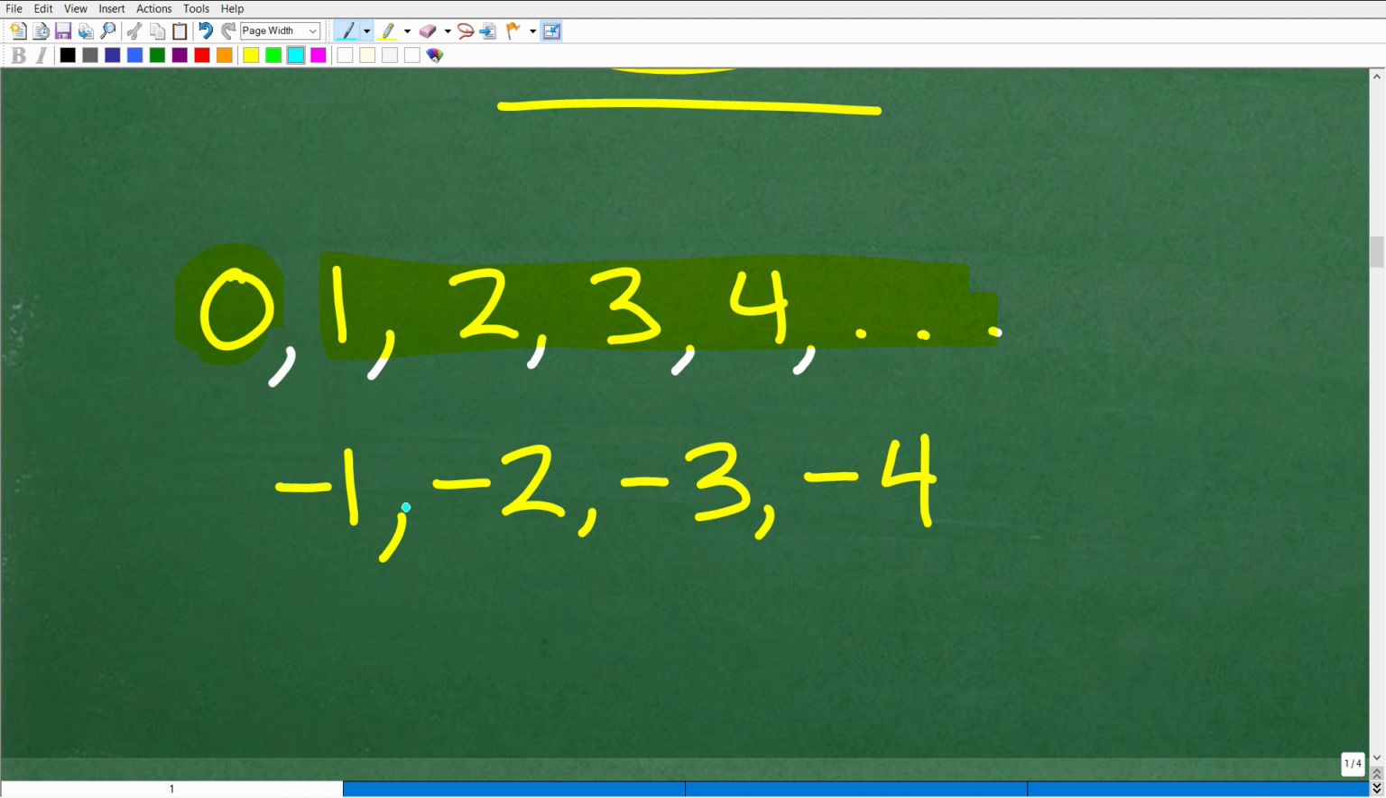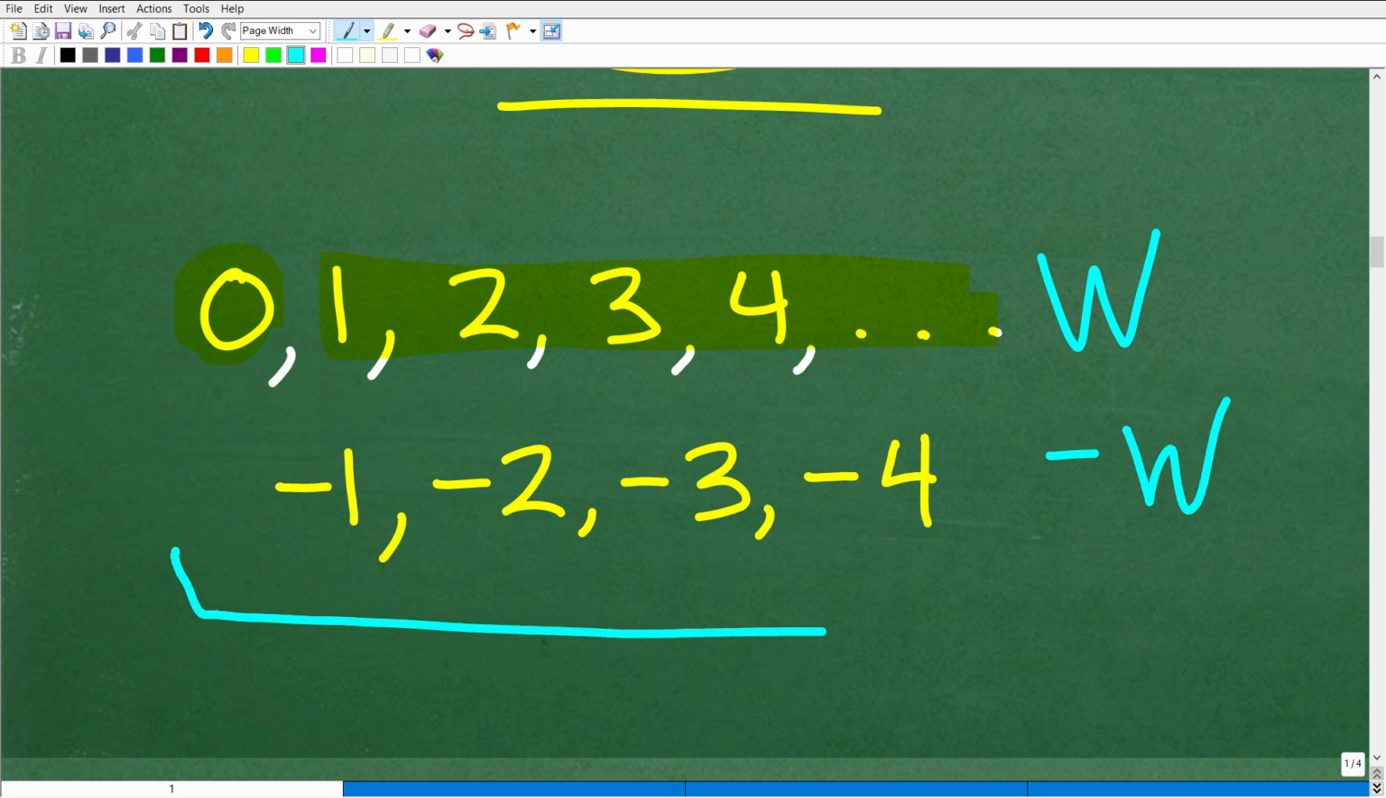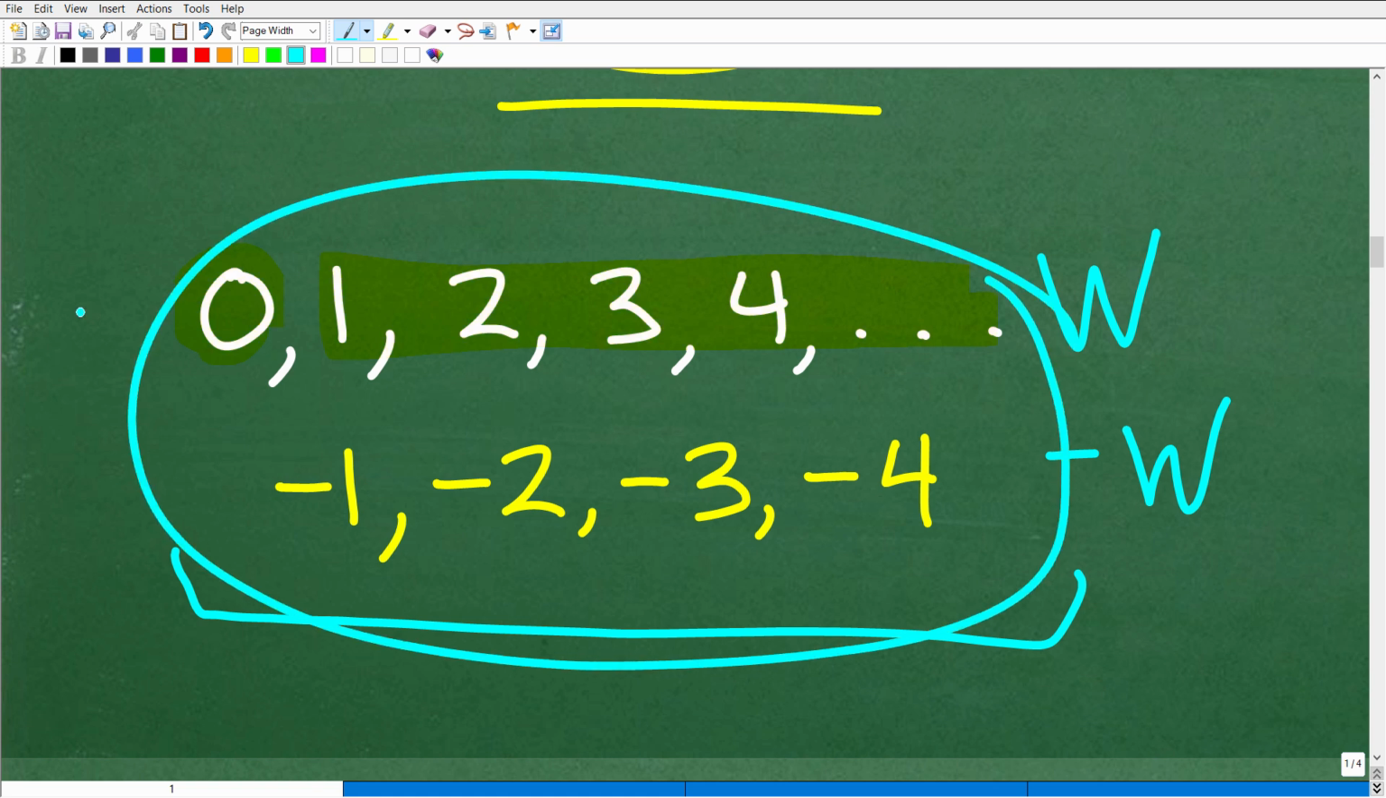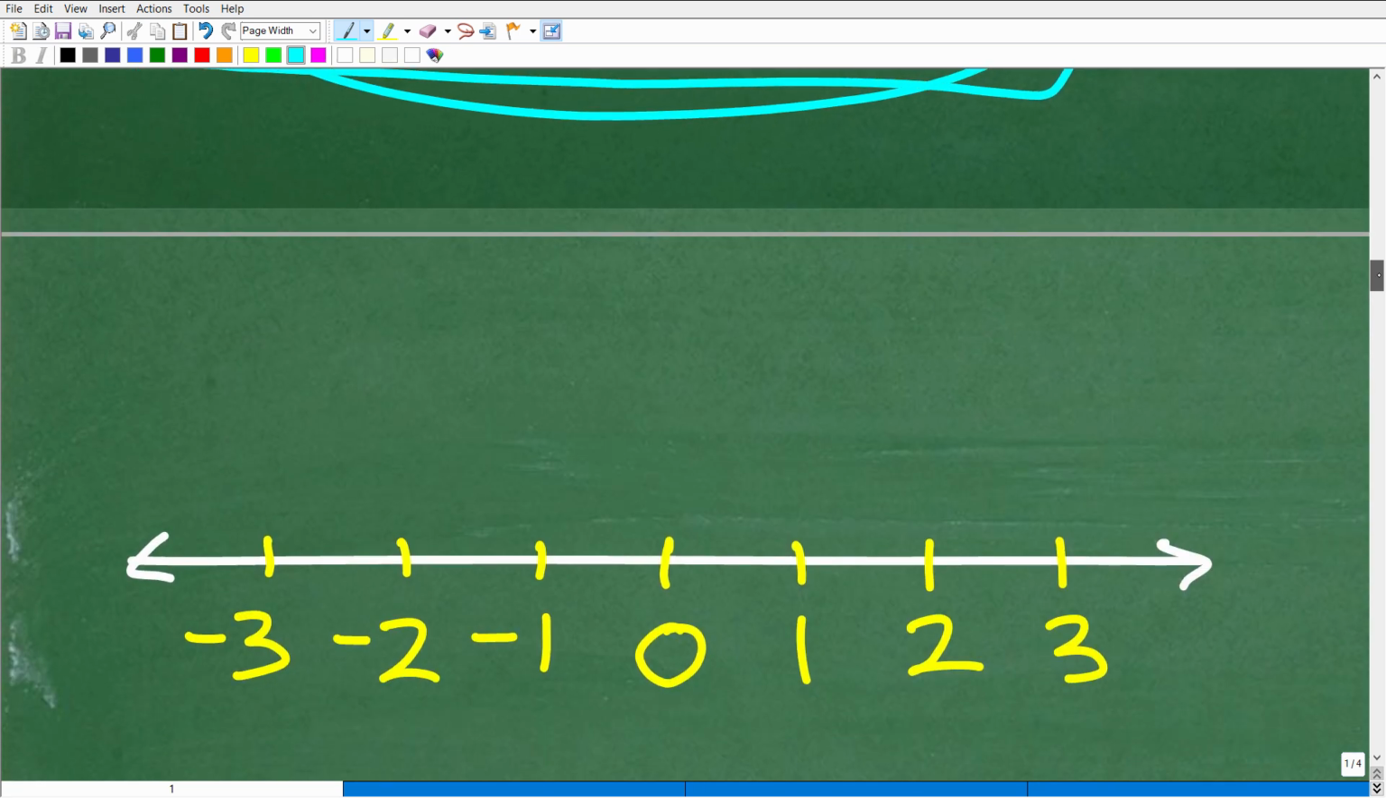Now, notice here, if I take the whole numbers and I put a negative sign in front of the whole numbers, I have these numbers right here: 0, 1, 2, 3, 4, -1, -2, -3, -4. This entire group of numbers is called the integers. Okay, integers. So if you ever heard of an integer, that's what these are. But what we want to do here is start to organize this a little bit better on the real number line. So let's go ahead and do that right now.